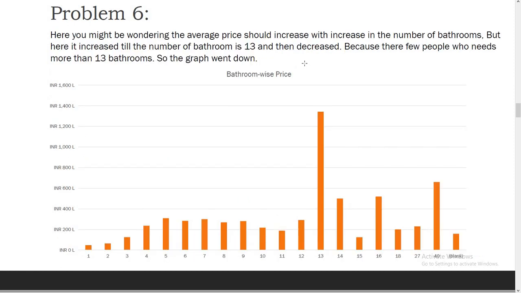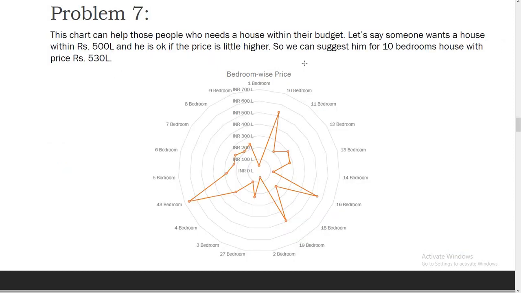And in problem number 6, this is the chart for bathroom wise price. So we can see the price increases till bathroom number 13, and then it starts to decrease. I think there are very few people who want their number of bathrooms greater than 13. And this is problem number 7, which shows bedroom wise price. If a person wants a specific house within a specific range, then this kind of chart can help him find a good house within his budget.